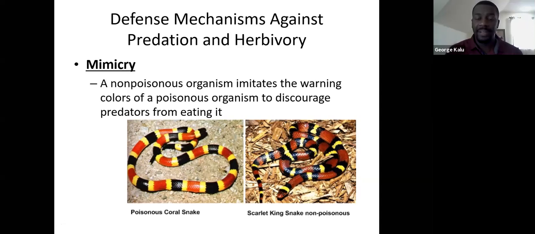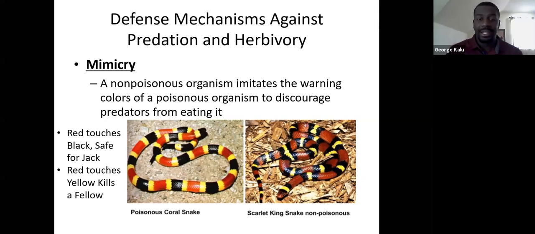And so if you ever go out hiking and you come into contact with a snake and you're not sure if it's poisonous or not, one of the things you can look for is the bright coloration pattern. If you see bright colors, you're going to think that it's most likely poisonous. However, if you do see bright colors, that doesn't necessarily mean that it is, as we see with the king snake. So there is a particular trick to help you determine the toxicity of a snake.